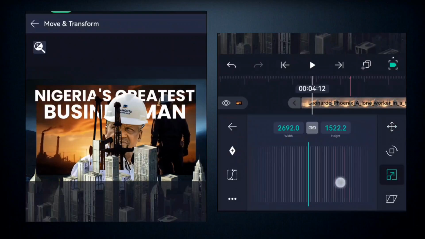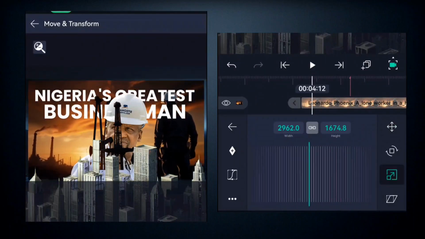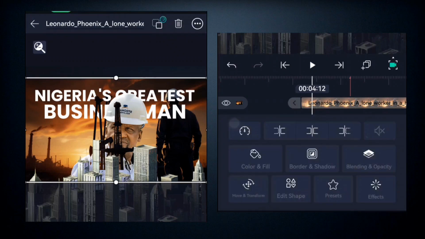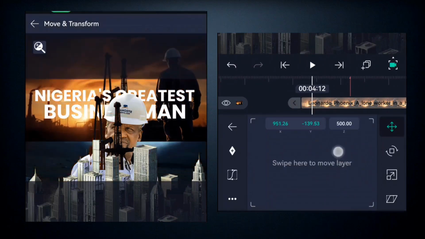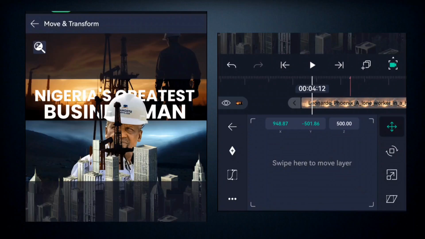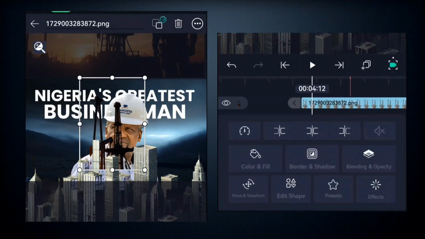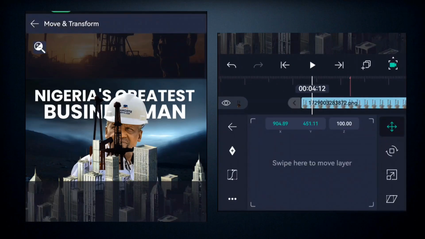So you come here and you scale out to cover the entire space like this, the workspace. Alright, so once you've done that, then you're going to come here to adjust this. So you come here to move and transform, and then you pull it up like this. Okay, you pull it up like this. So you also pull up the other image too by coming here, and then you pull it up right like this. You change the position.